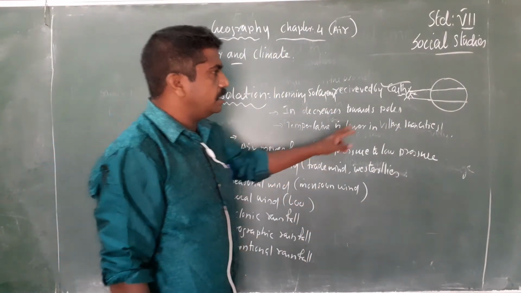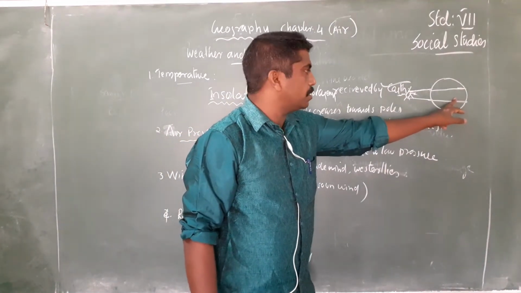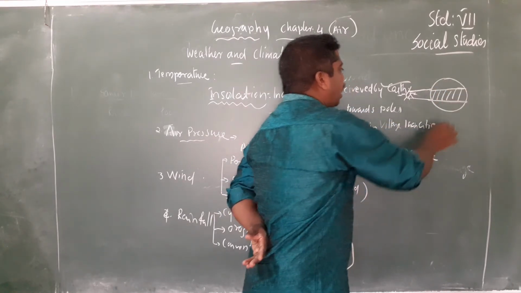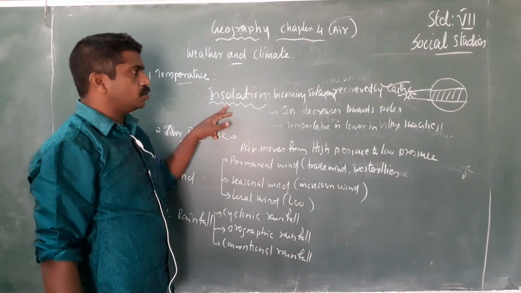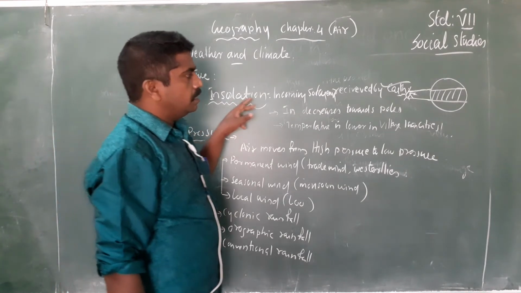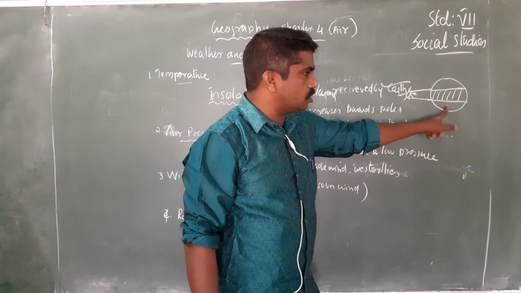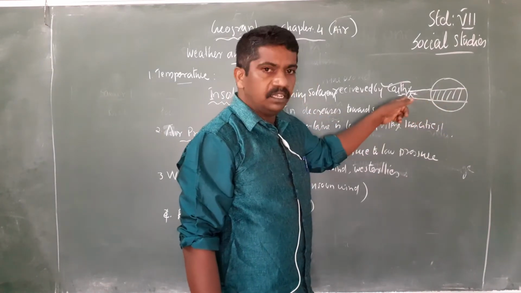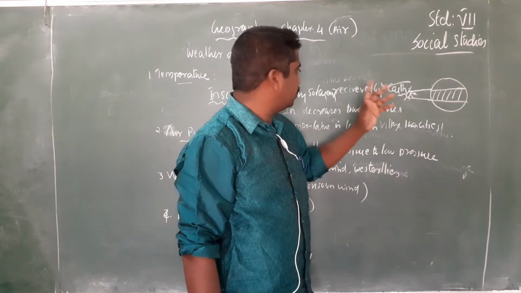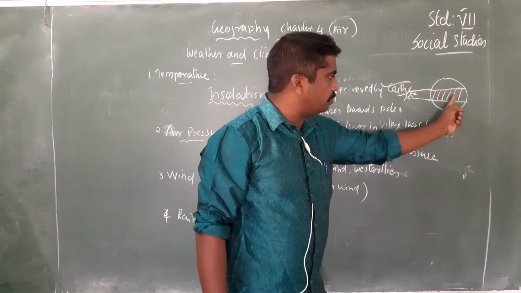So this area receives high insolation or solar energy. What is insolation? Incoming solar energy received by the earth is called insolation. Insolation is high in the equator.